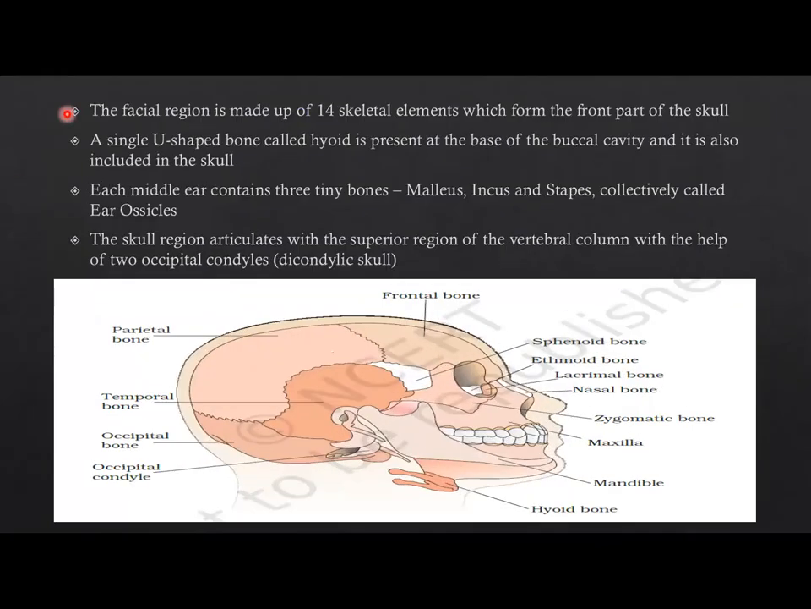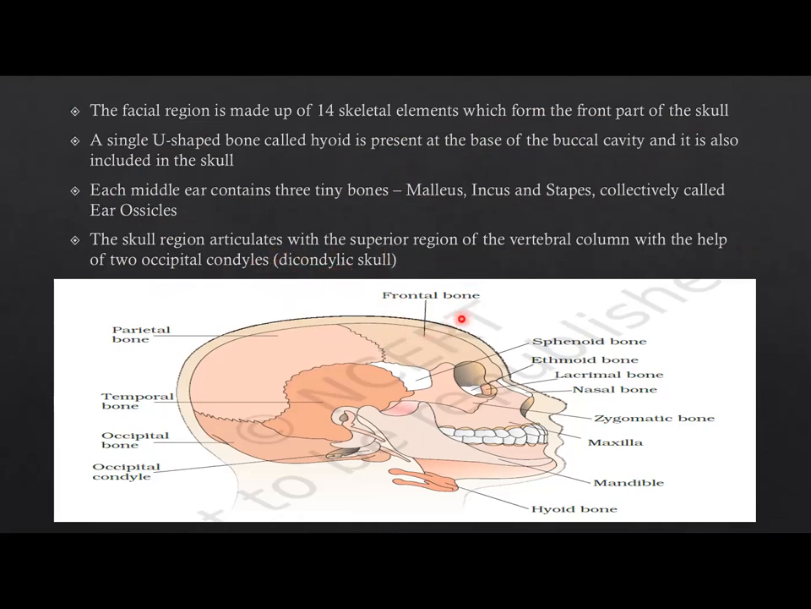The facial region is made up of 14 skeletal elements which form the front part of the skull. A single U-shaped bone called the hyoid is present at the base of the buccal cavity, and it is also included in the skull. Each middle ear contains three tiny bones, malleus, incus, and stapes, collectively called ear ossicles. The skull articulates with the superior region of the vertebral column with the help of two occipital condyles, and it is also known as a dicondylic skull.